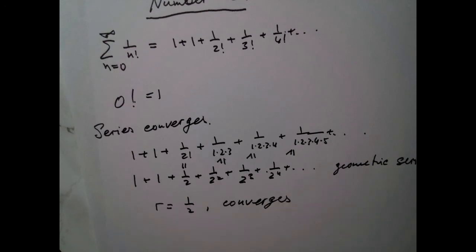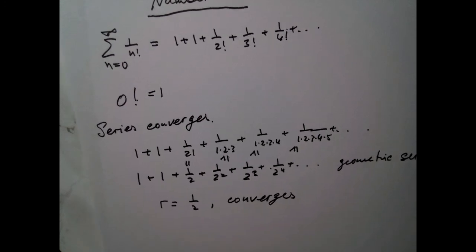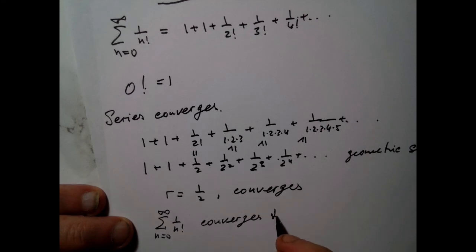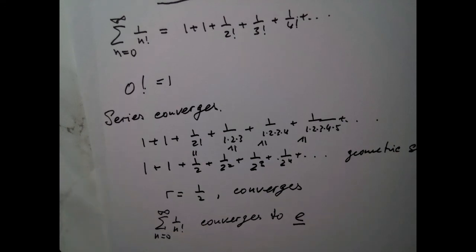And since the terms of this series are less than or equal to the terms of this series, we conclude that the series sum of 1 over n factorial, n from 0 to infinity, converges. And if it converges to a number, then this number has a name, and the name of this number is e. As I said before, this is the most important number in human history, with a possible exception of 0 and 1.